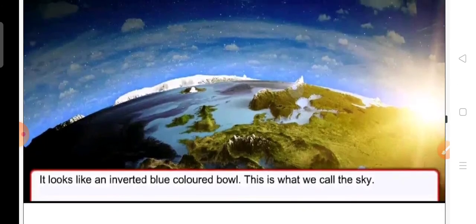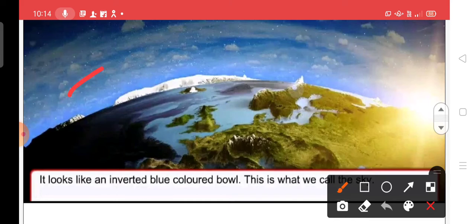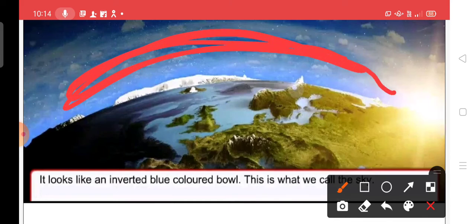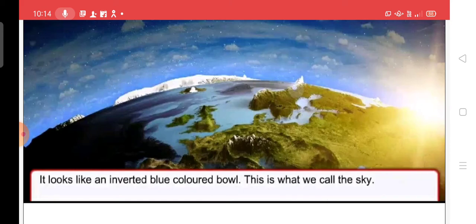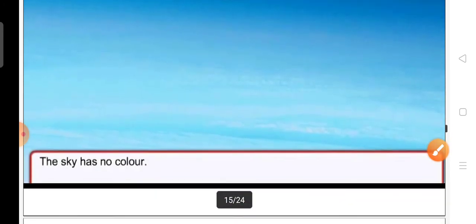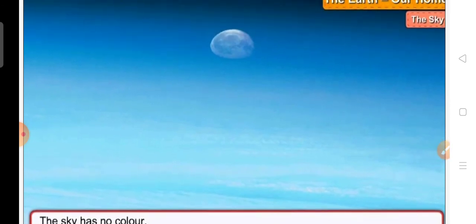This is called our sky. Here you can see, this is our sky, an inverted blue colored bowl. But the sky has no color, children.